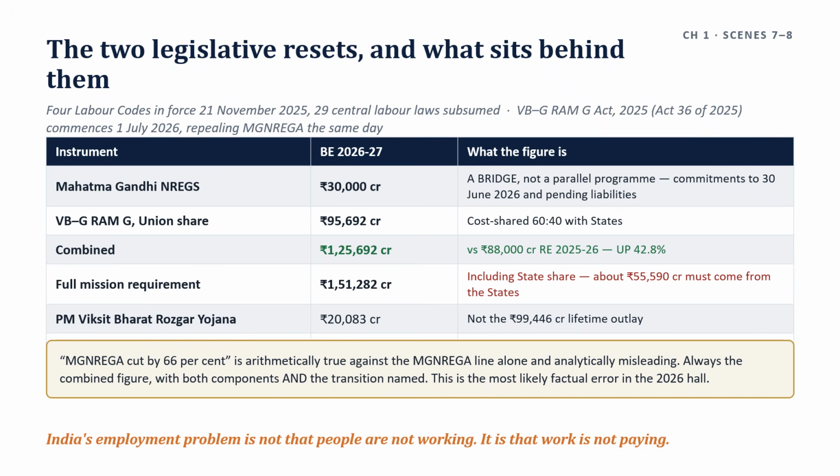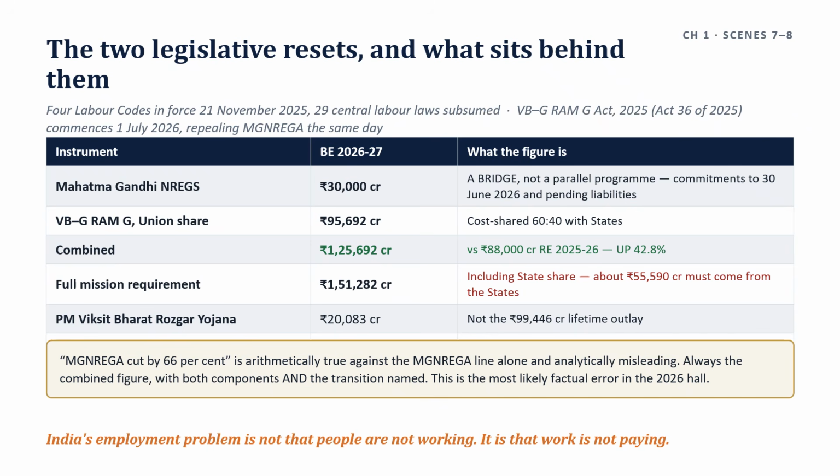When it comes to status precision, what is the status precision here? This is where marks are won or lost in the examination. The codes are operative law and the 29 subsumed statutes stand repealed. What remains pending is the final central and state rules. Do not write that the codes are proposed or awaiting implementation.